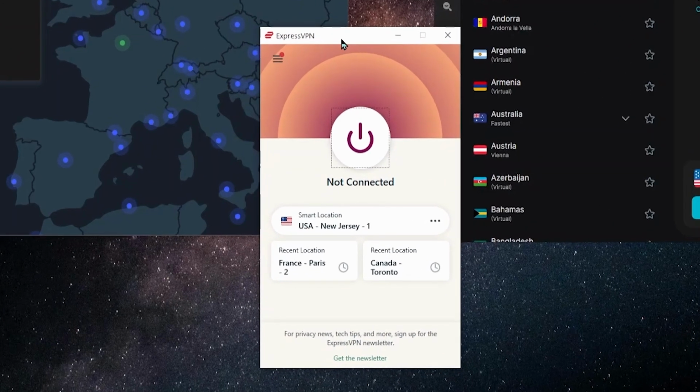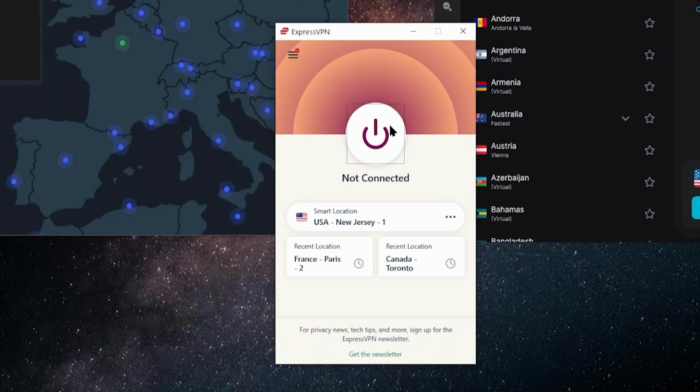Now, ExpressVPN is generally my go-to VPN. It's the simplest and easiest to use. It has very reliable connections and very fast speeds, and it's the one that I use the most often because of how simple the interface is and how easy it is to use.